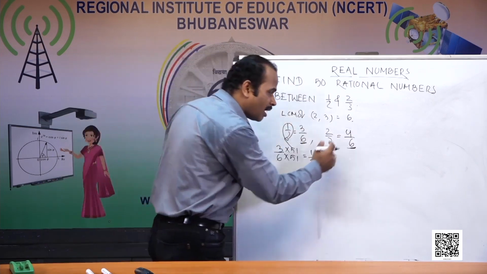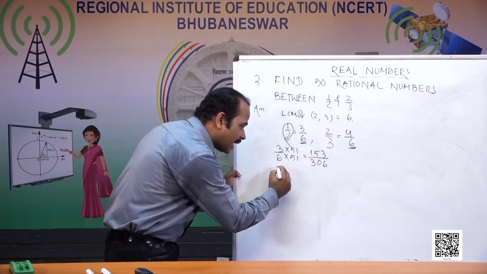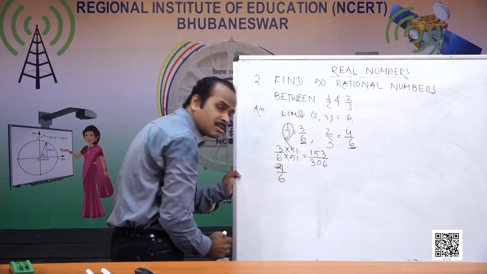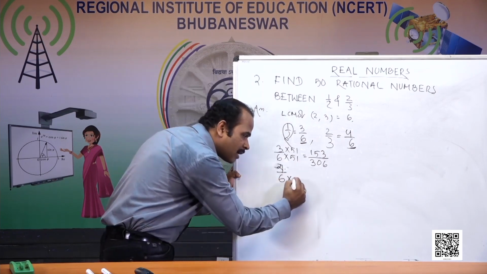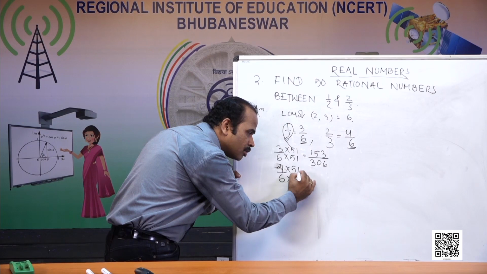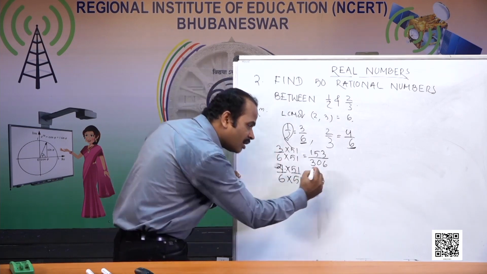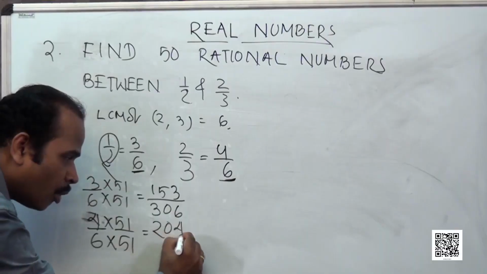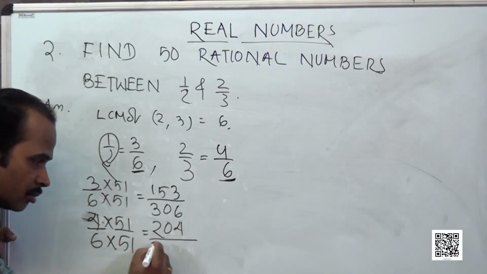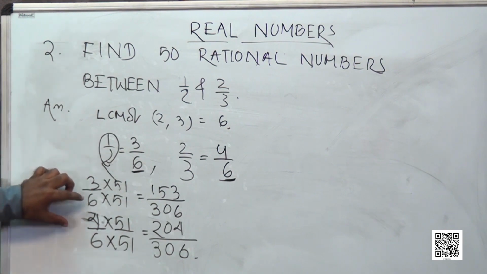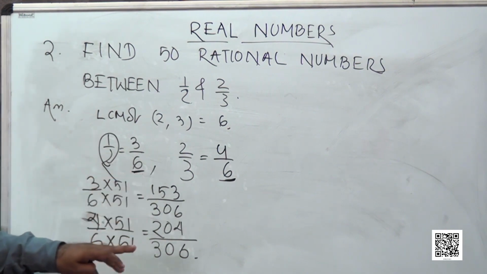Similarly, 2 by 3, which I have already converted into 4 by 6, I multiply by 51 in both numerator and denominator to keep it equivalent. It gives 204 by 306. So 4 by 6 has turned into 204 by 306, and 3 by 6 into 153 by 306.